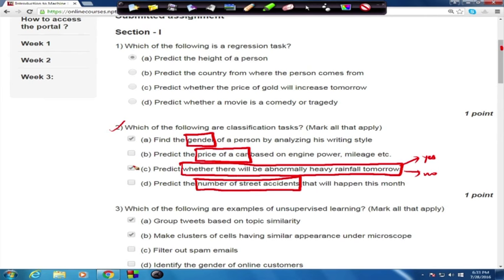So the answers are A and C. So these are the only pure classification problems in this case. Let's move on to the next.